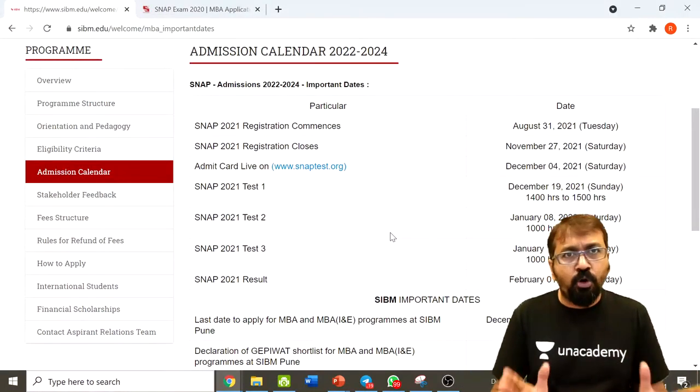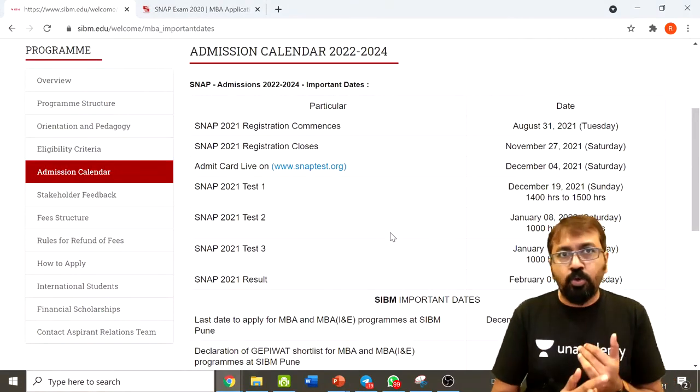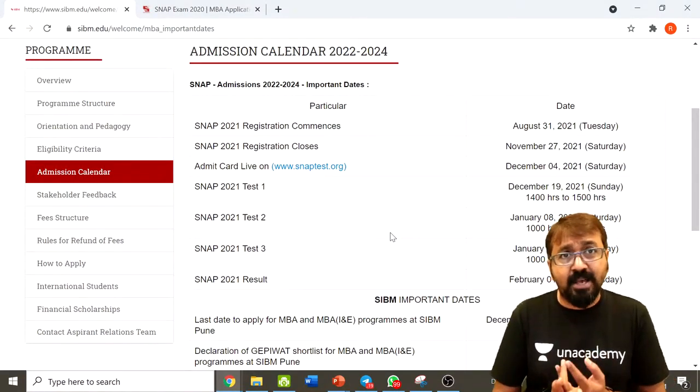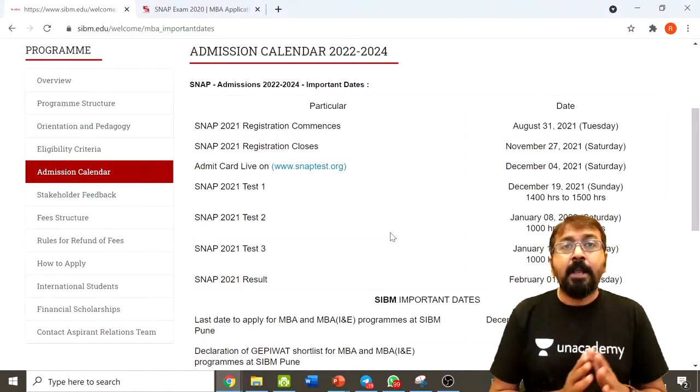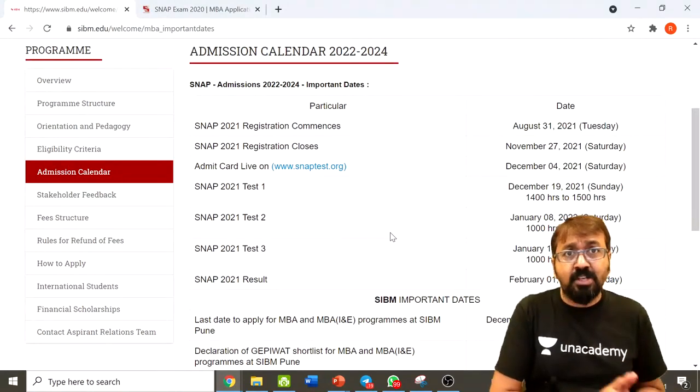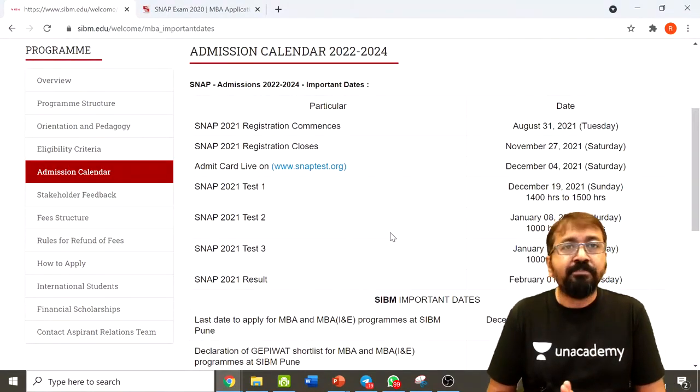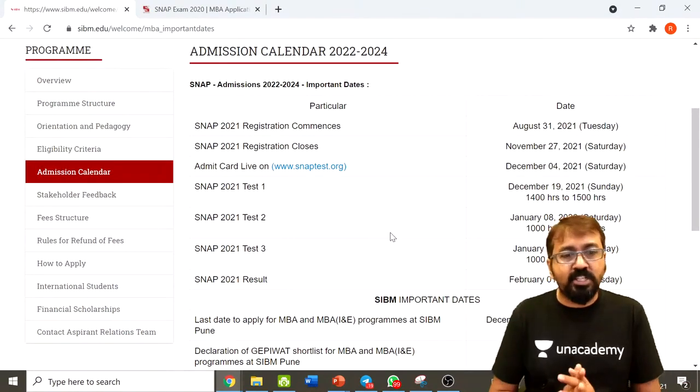So I'm going to give you all this information about what is going to be the paper pattern, what will be the marking scheme, what are the exam slots. As you can see on the screen, I'm going to explain that. Apart from that, what was the paper pattern last year, what is the expected paper pattern this year, and many other things. What were the cutoffs last year, and what are the Symbiosis colleges. So you're going to get all this information in this video. So make sure that you are watching this video till the end.